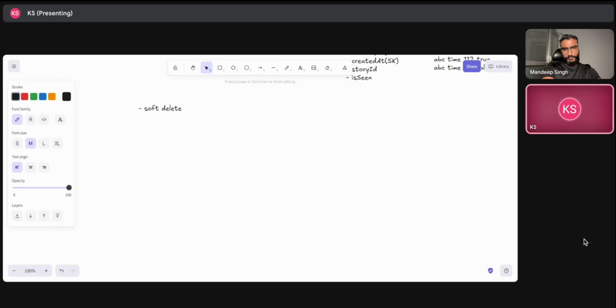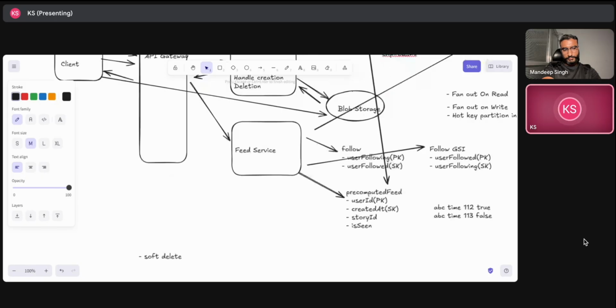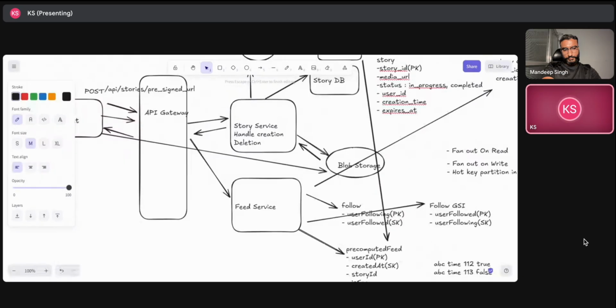And for the media, let's say for this object storage, we can apply a life cycle rule after 24 hours, or maybe a 48 hour window, because S3 supports it out of the box. So after 24 or 48 hours, we can safely auto delete that.